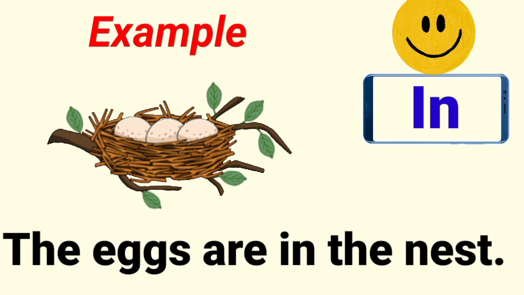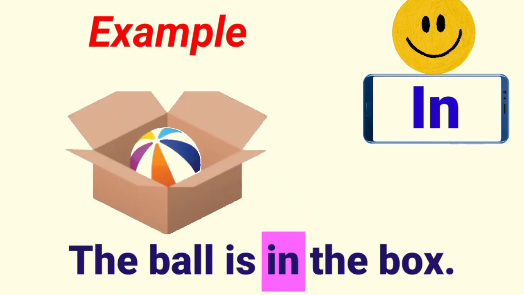Can you see these eggs? Can you see 3 eggs, children? Where is it lying? It's inside the nest. The eggs are in the nest. Can you see the ball, children? Where is the ball lying? The ball is in the box.